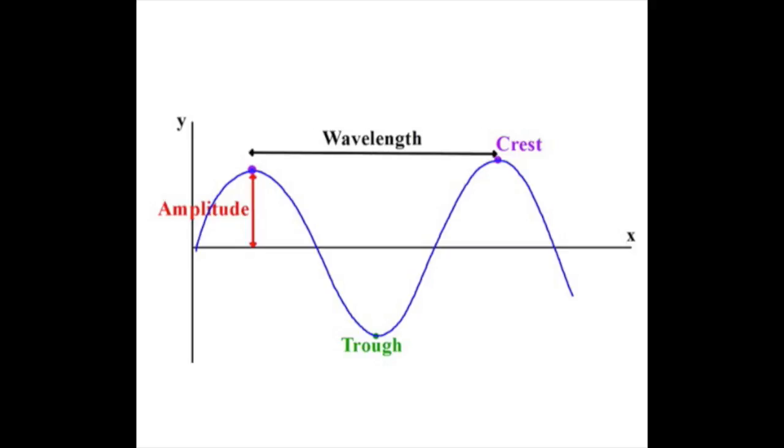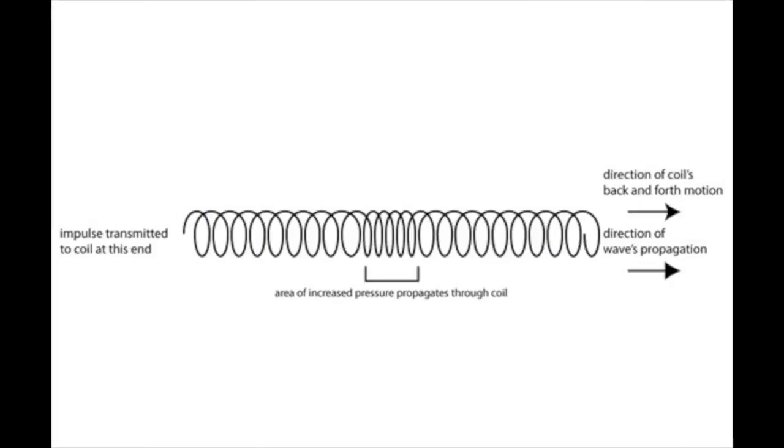In a transverse wave, the oscillations are perpendicular to the direction in which the wave travels. An example is a wave on a string. In a longitudinal wave, the oscillations are along or parallel to the line of travel. Sound is an example.